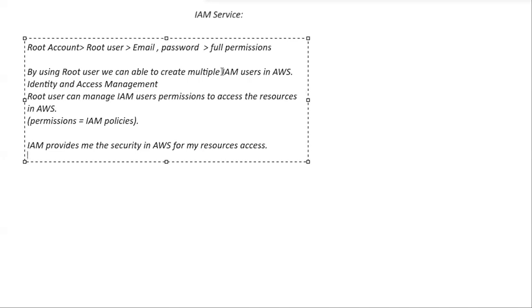So by this way, by using IAM, we can able to control the access of users, right? Yeah. So by avoiding the unauthorized access to the resources or restricting the users to only required certain permissions only, we can able to secure our AWS account. Yes, by using this IAM, we can able to do these things. Okay.